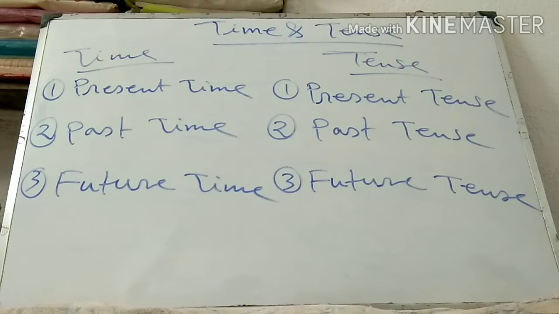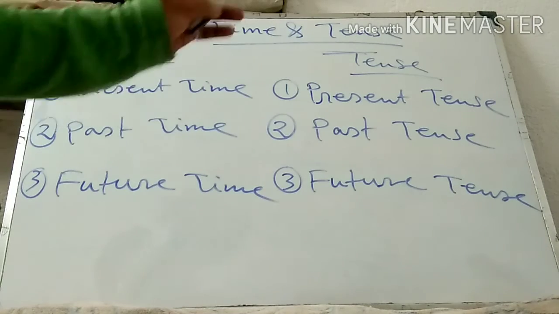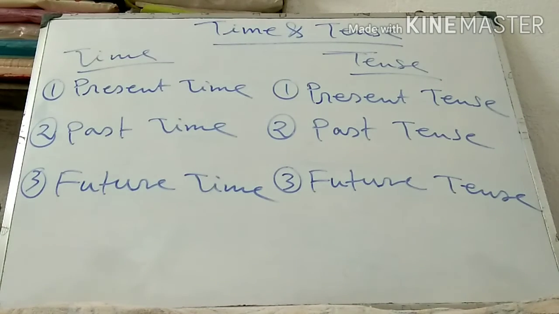And the different forms of verb which are made according to past time, they are called past tense. And the different forms of verb which are made according to future time, they are called future tense.